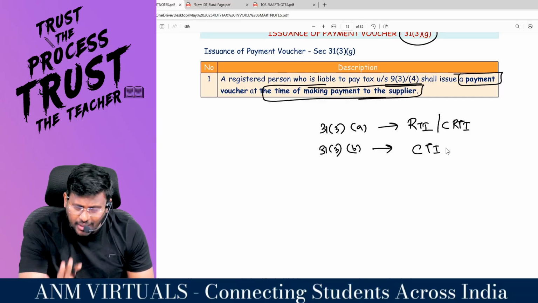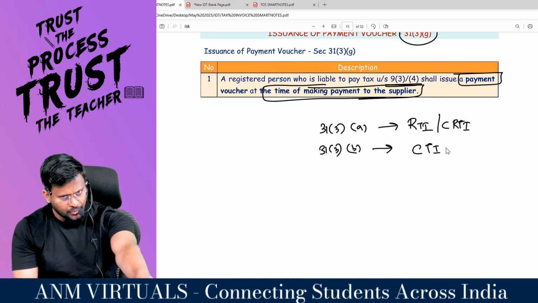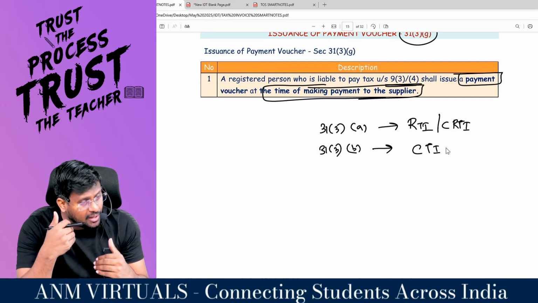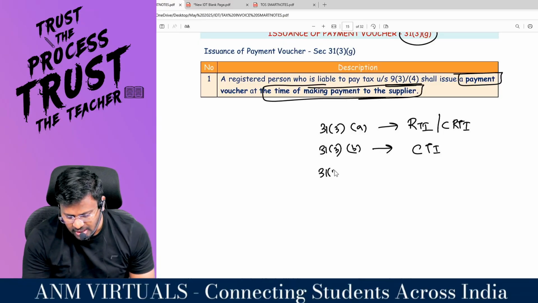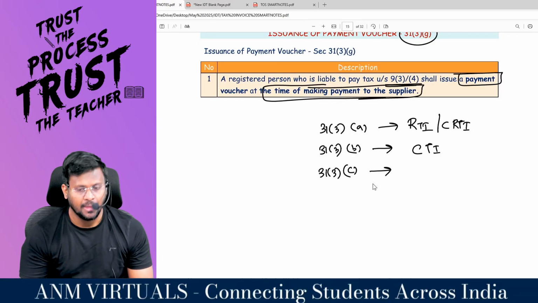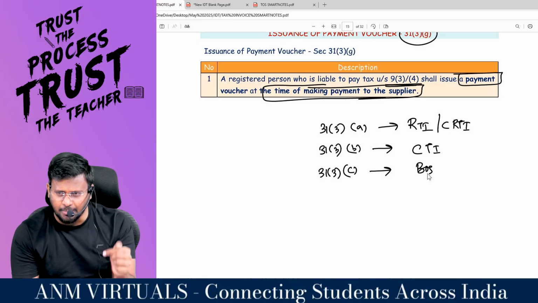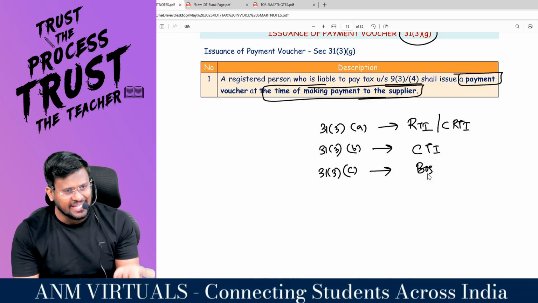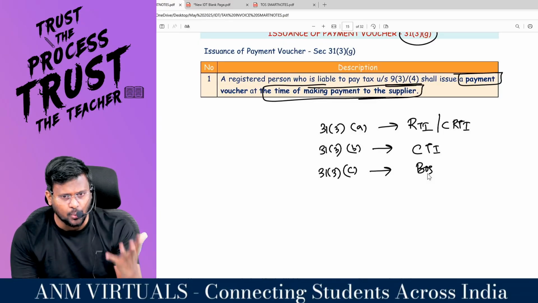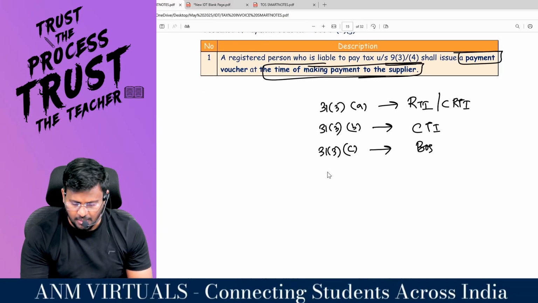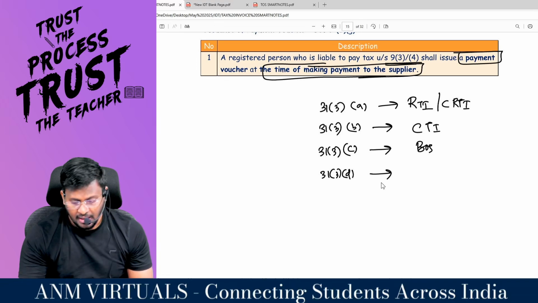Consolidated tax invoice, that is on normal days if three conditions are satisfied. Value of supply should be less than the limit, the recipient should be unregistered, and the recipient does not need the invoices. Comfortable? Section 31 subsection 3 clause C, bill of supply. If you are a registered person, instead of supplying taxable goods or services or both, if you are supplying exempted goods or services or both, and if you are a composition dealer, instead of raising a tax invoice, issue the bill of supply.